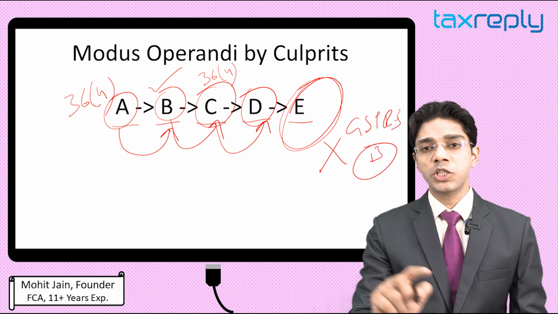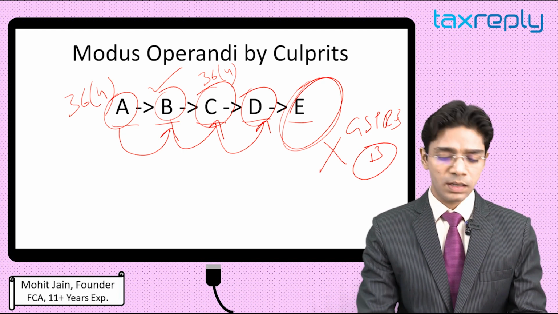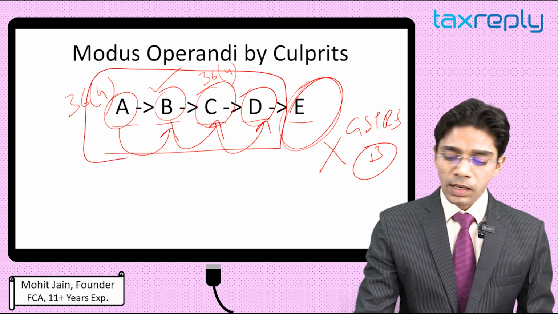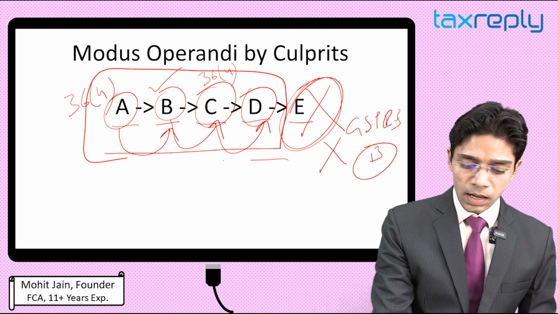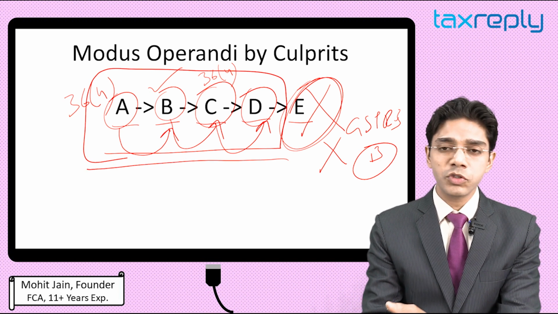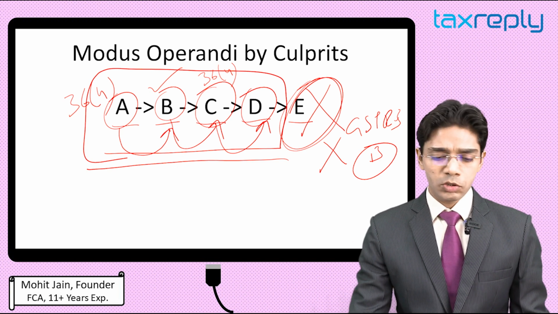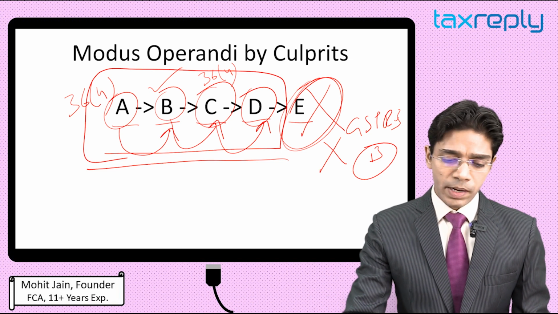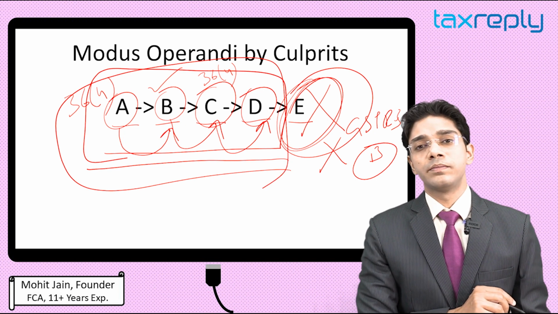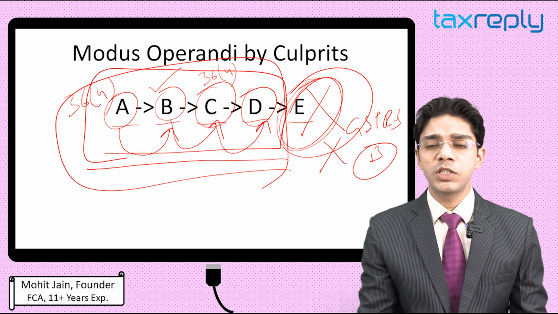The last firm in the chain generally defaults because ultimately, if everyone is going to pay tax, then how will they do this scam? So in this whole chain, the last firm does not pay any tax, and all the firms prior to this last firm of the chain take ITC on behalf of their GSTR 2A. So this is how this whole scam is done. And by the time the department catches this person, they are all gone with the money. So this is how they find a loophole in Rule 36(4).